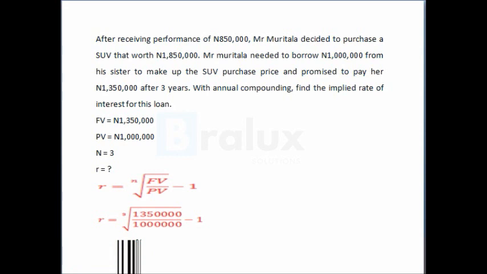So look at the slide. The future value is 1,350,000, the present value is 1 million, and N is 3. So just plug all these figures into the formula. Then the rate is 10.52%.